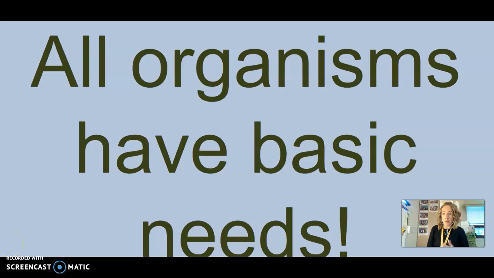Okay, let's just keep on going. All organisms have basic needs. This is a very true statement. This is not an opinion. Organisms is a term that we're going to talk about here in a minute, but let's first focus on basic needs. Basic needs. What do you think the basic needs for humans are?